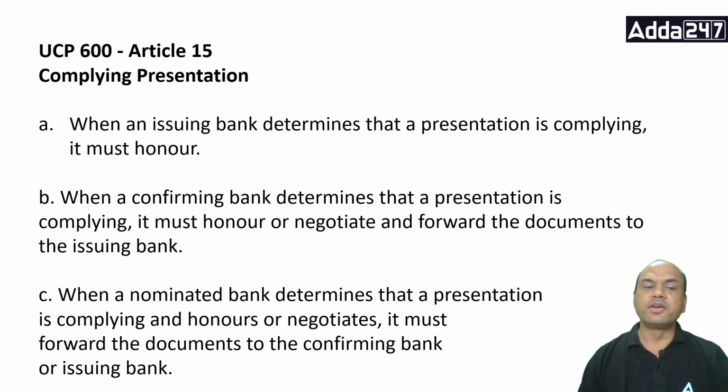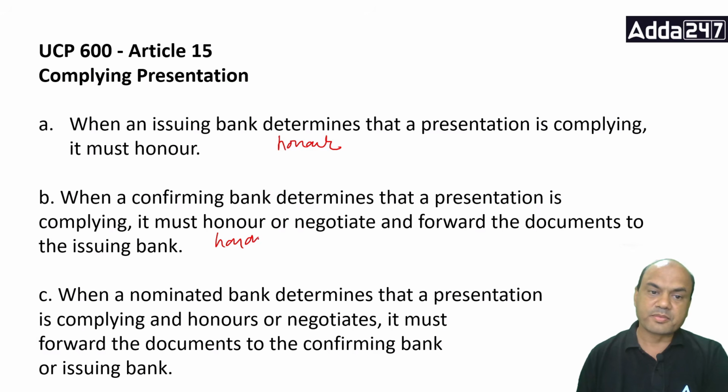Look at this. When a confirming bank determines that the presentation is complying, it must honor or negotiate and forward the documents to the issuing bank. Why this difference? When the issuing bank determines, it must only honor. Okay? Honor. When this confirming bank determines, it must either honor or negotiate. Why these two words over here?